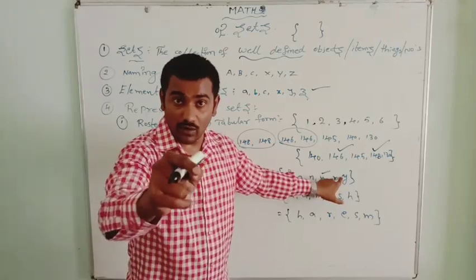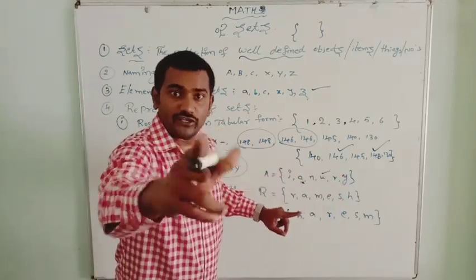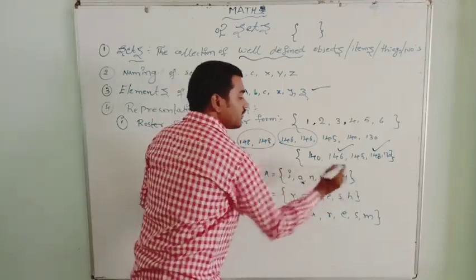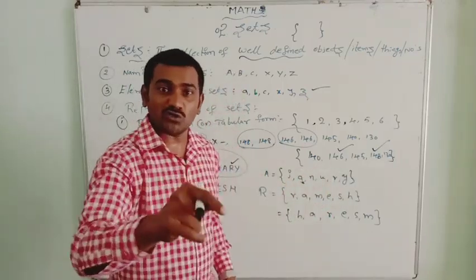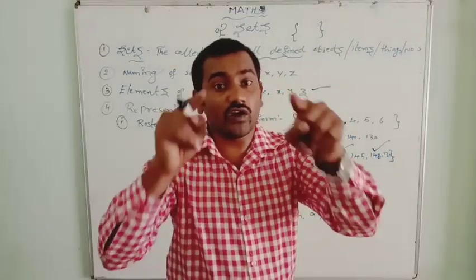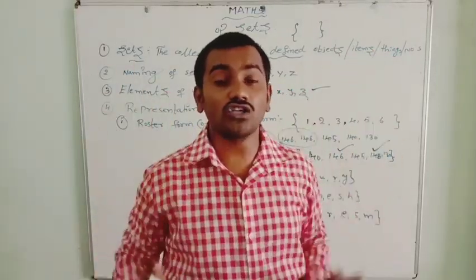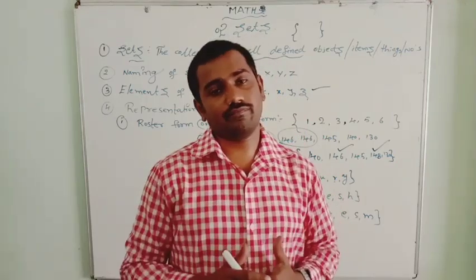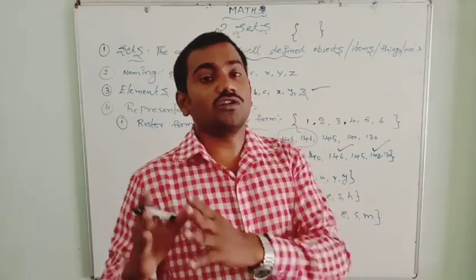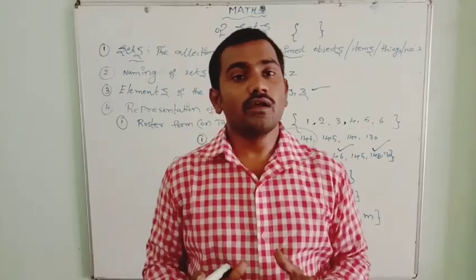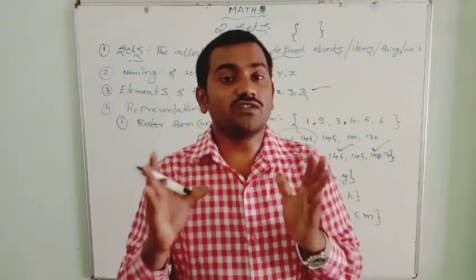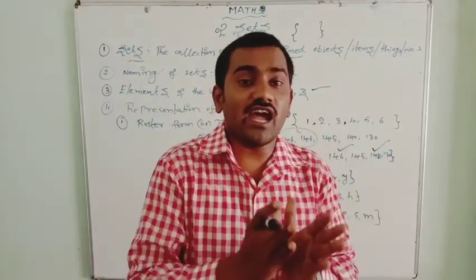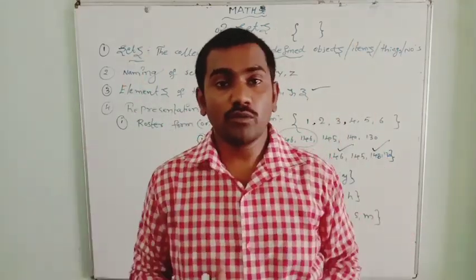I hope you understand now: an element should not be repeated. Then R, I wrote R, and Y, I wrote Y. Your name also you can write; represent your name in the roster form. In the roster form, you need to remember that the elements, the collection of objects, are represented in curly brackets and every element is separated by a comma.